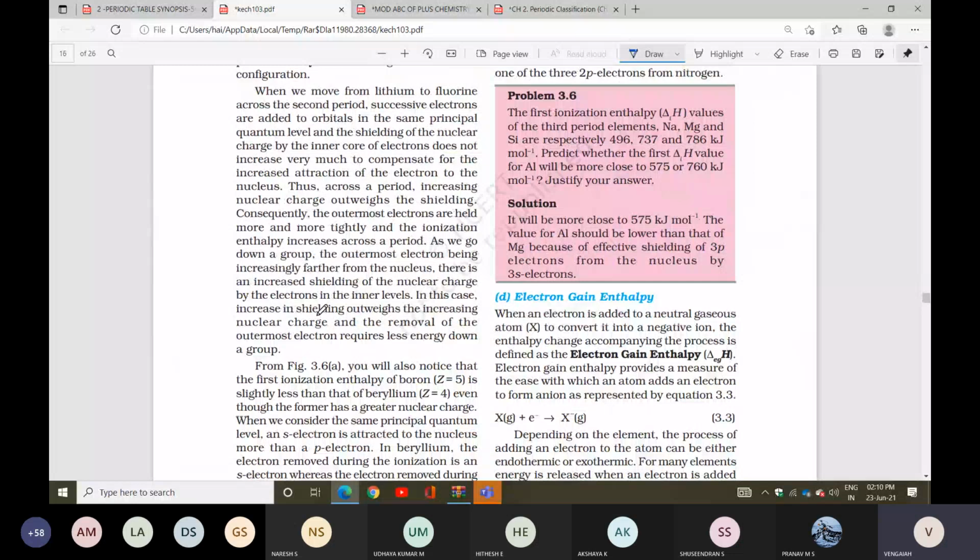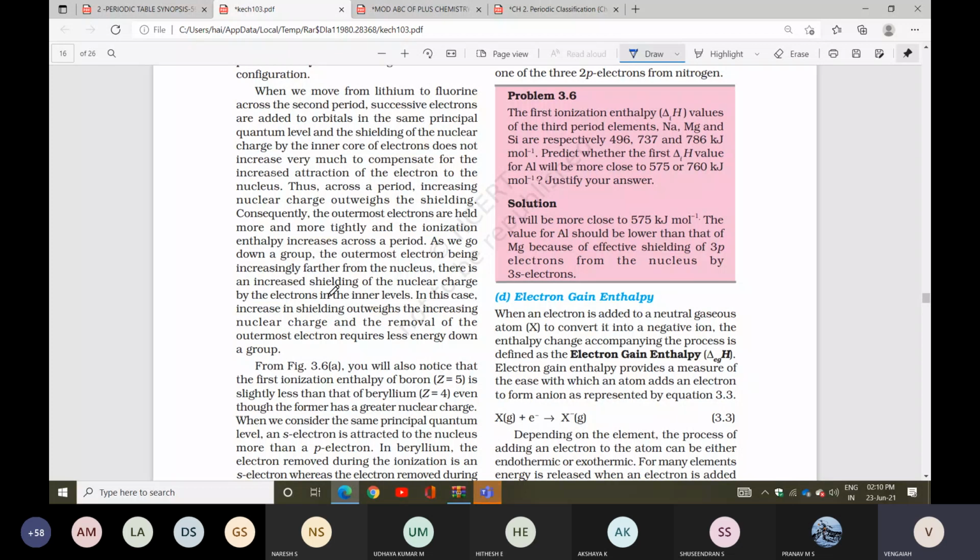Next question, 3.6. The first ionization enthalpy values of the third period elements sodium, magnesium and silicon are given. Predict whether the first ionization enthalpy value for aluminum will be closer to 575 or 760 kilojoules per mole. Your answer: it will be closer to 575.